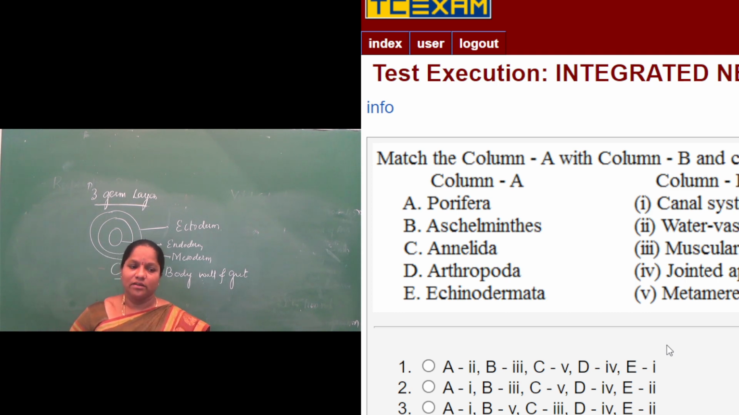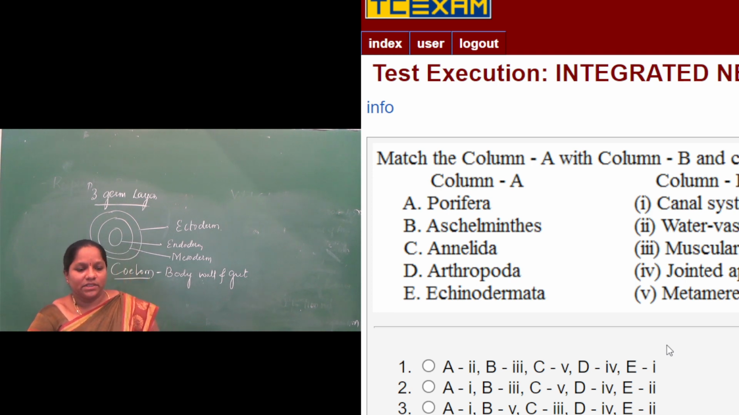So Porifera, canal system, A1. Aschelminthes, third one, muscular pharynx. From the phylum Aschelminthes, the mouth started to have a muscular pharynx. So the pharynx is made up of muscles, so third is correct there. Annelida, the body of the animal is made up of metameres. The best example of Annelida is earthworm. Earthworm and leech come to the phylum Annelida. So metamerism is correct. So A1, B3, C5.